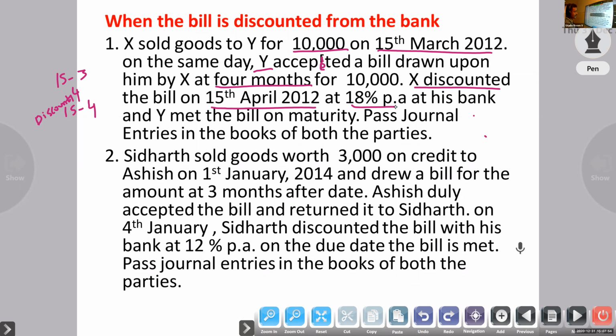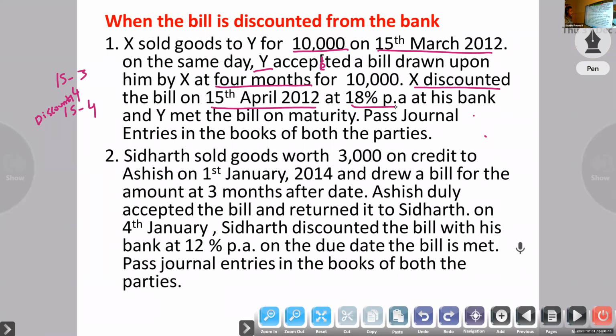At the time of maturity, the drawee gives the amount. Pass journal entries in the books of both the parties.